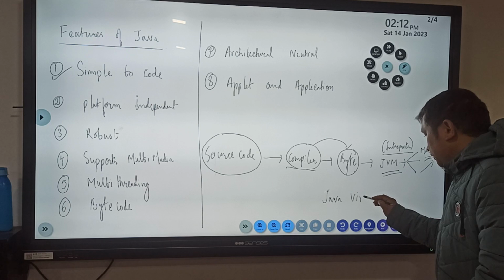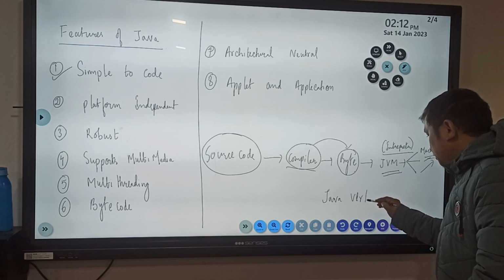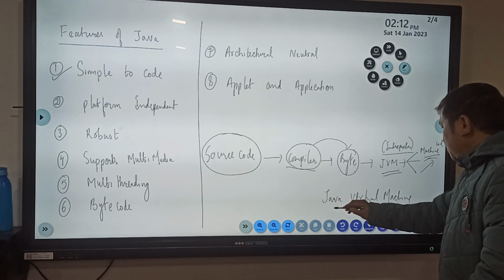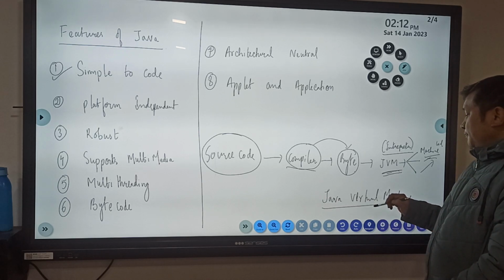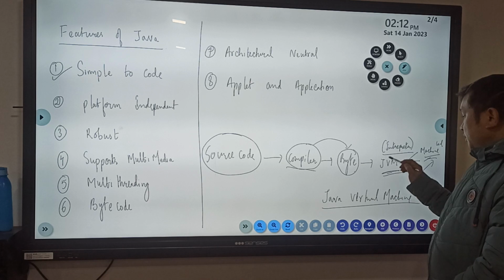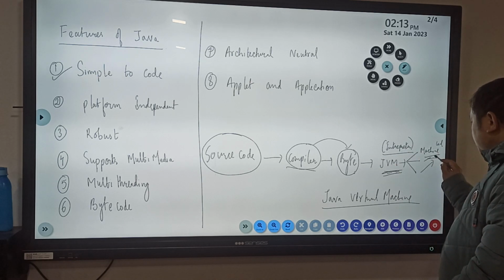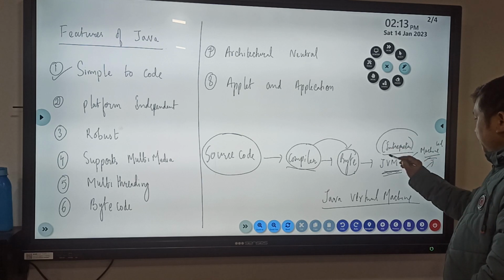Java Virtual Machine. What does it do then? This JVM converts the bytecode into machine code using the interpreter.